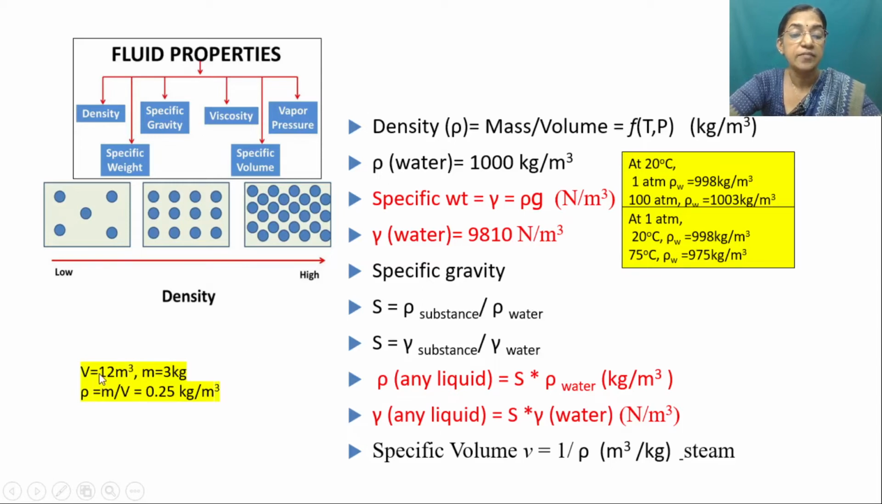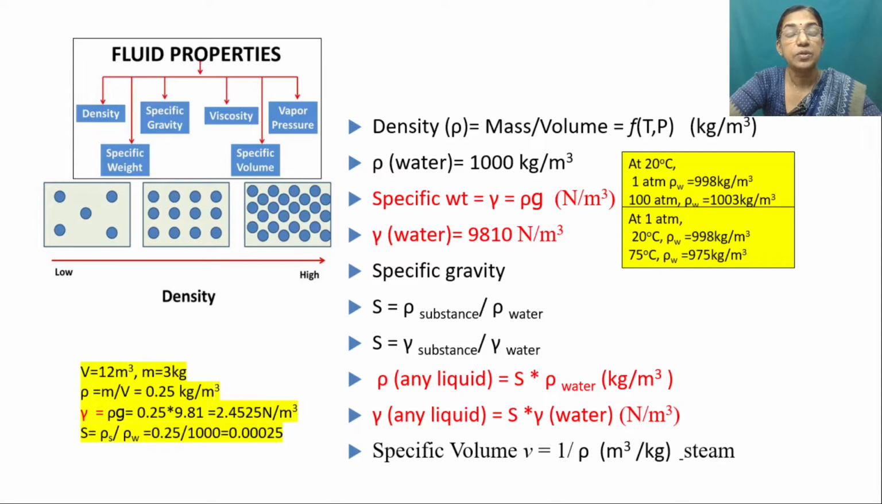That is, it is given as volume equal to 12 meter cube and mass is given as 3 kg. So density you can calculate as mass by volume, that is 0.25 kilogram per meter cube. Specific weight equal to rho g. So density multiplied with the acceleration due to gravity will give you the specific weight.